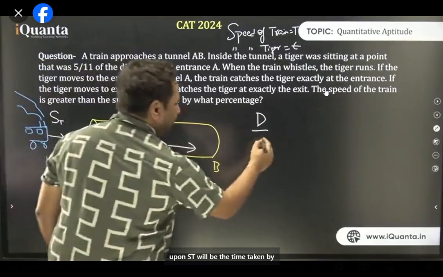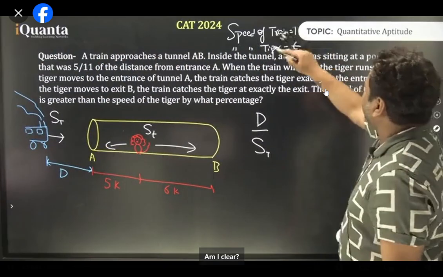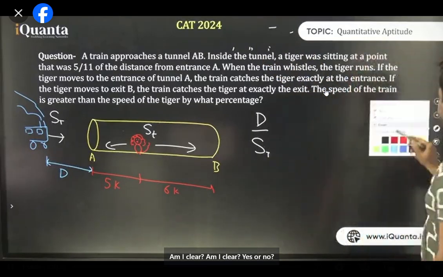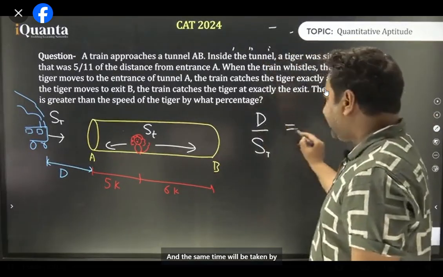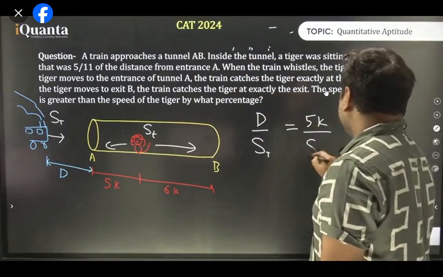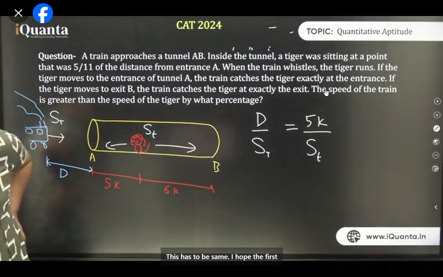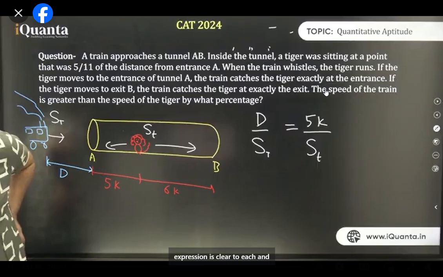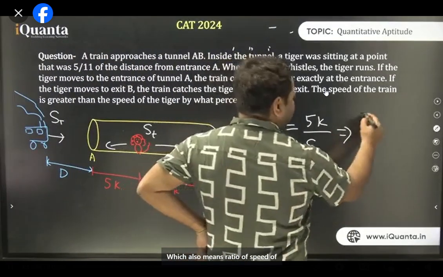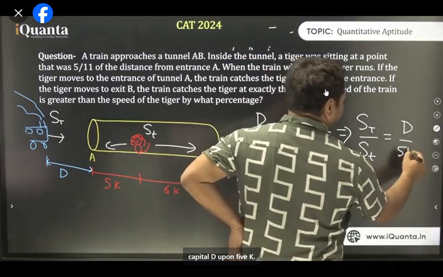Now it is okay. So D upon ST will be the time taken by train to reach the entrance. Am I clear? Yes or no? And the same time will be taken by tiger to reach exit A. Tiger travels distance of 5k units at a speed of this. This has to be same. Yes or no? I hope the first expression is clear to each and everyone. Which also means ratio of speed of train to that of tiger will be equal to capital D upon 5k.